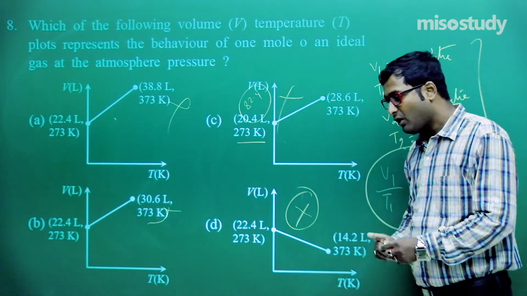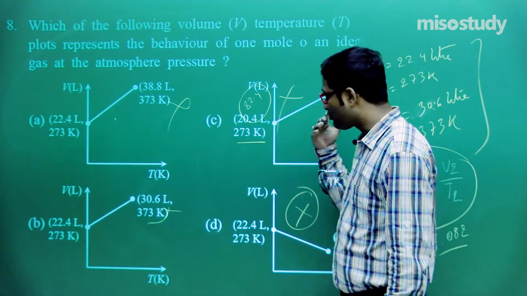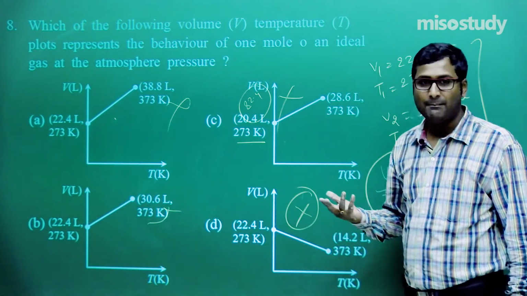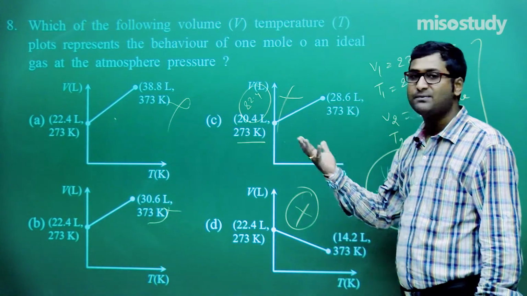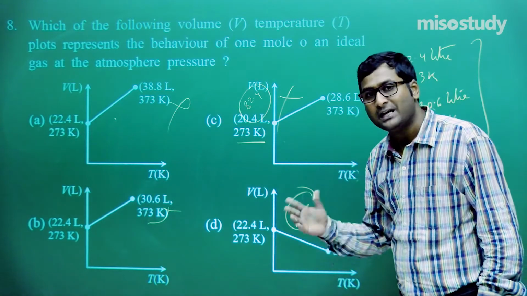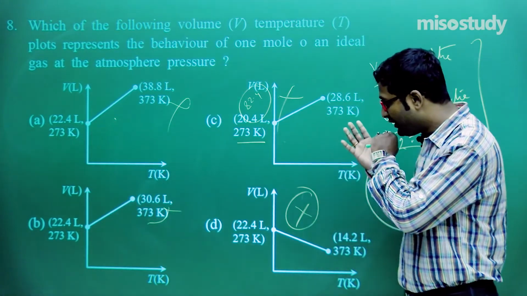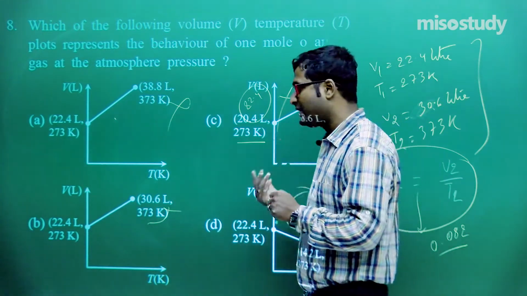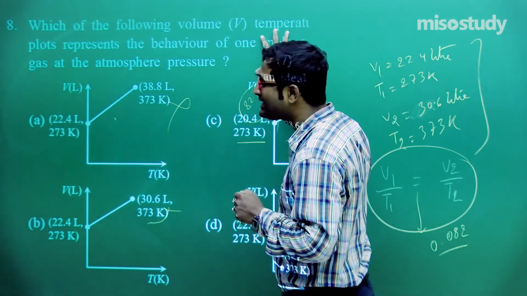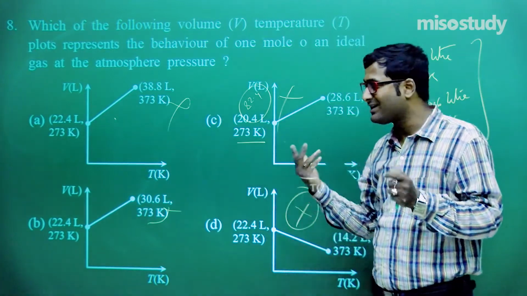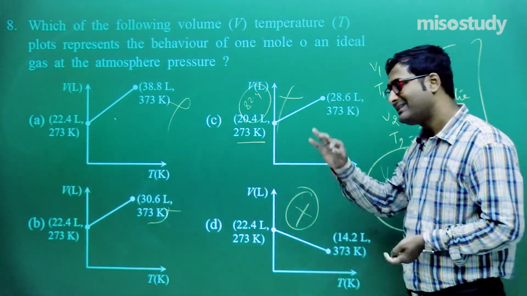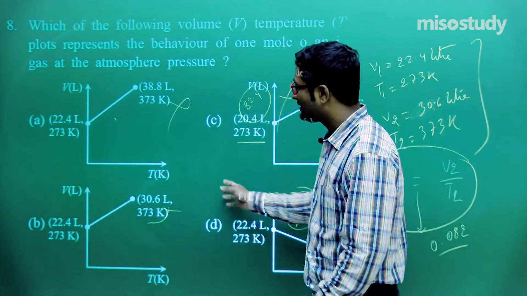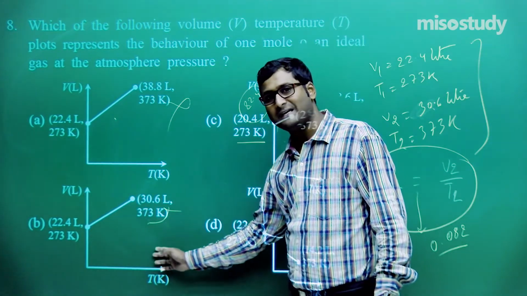So before solving the question, check out all the options. Actually, the options give us a clue to solve the question. Sometimes we do not read the question carefully. That is the problem. Students should focus on the questions. If he or she studies the question carefully, then definitely he or she will get the answer. Clear, friend? So for this, option B is correct.